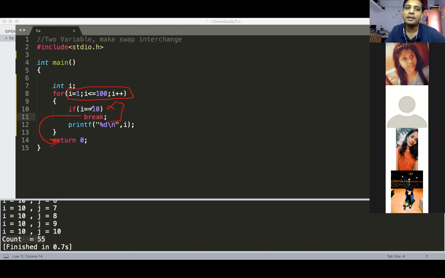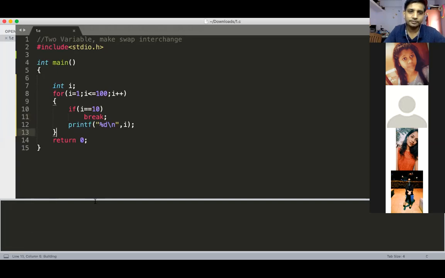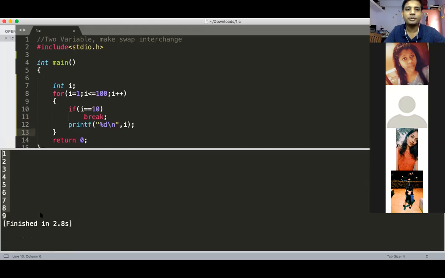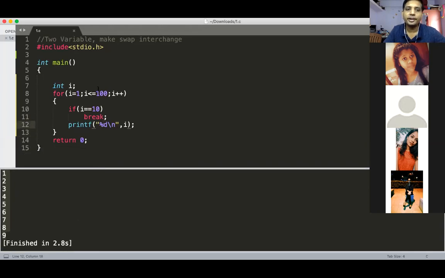The inner statement says that when i is 10, break the loop. So this loop will only execute for the values 1 to 9 only. So if I run this program, you will get 1 to 9 only. Don't be in a hurry when there is a loop problem. Try to execute it manually.